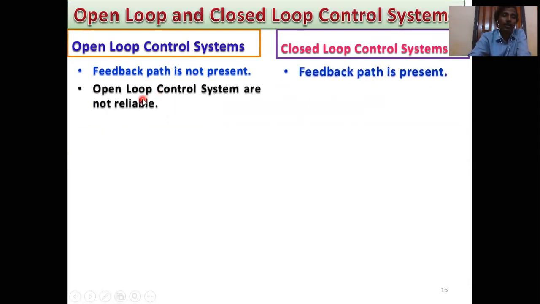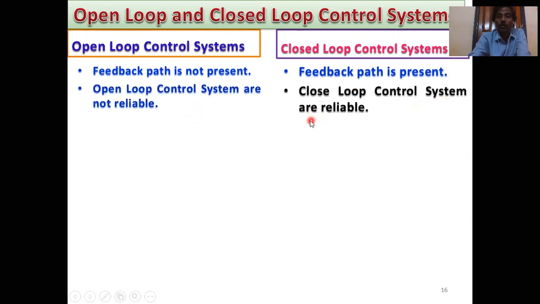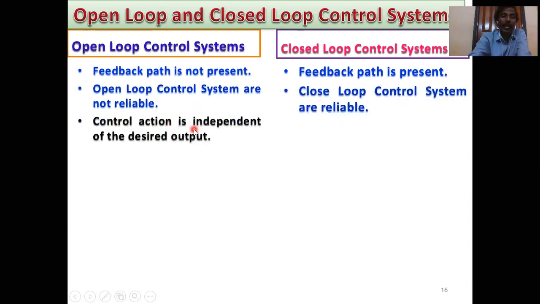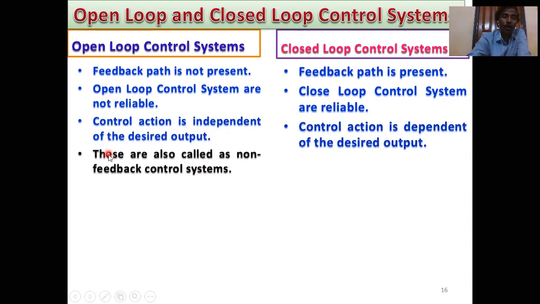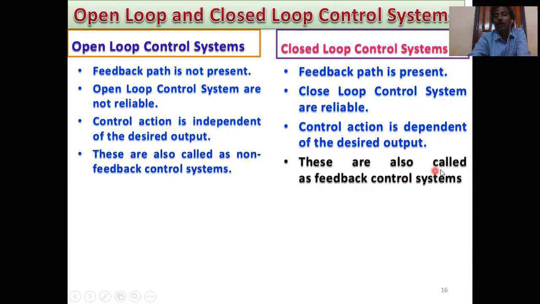Open loop control systems are not reliable; closed loop control systems are reliable. Control action is independent of the desired output for open loop. For closed loop, control action is dependent on the desired output. Open loop systems are also called non-feedback control systems, and closed loop systems are also called feedback control systems.